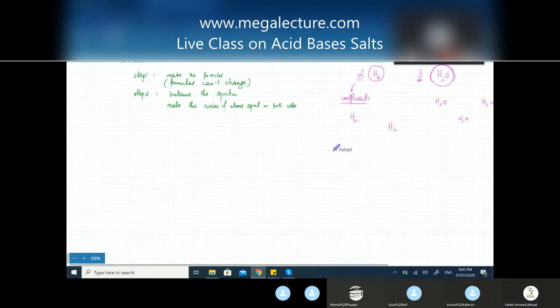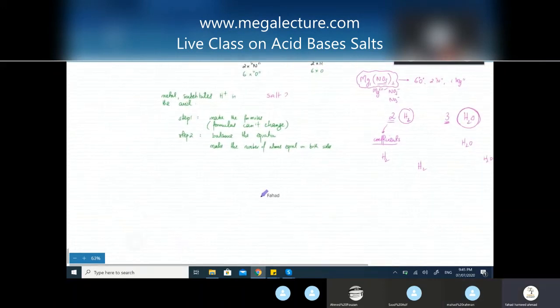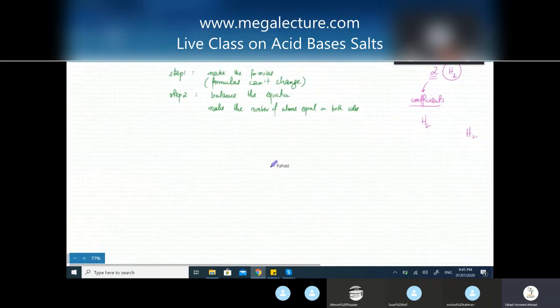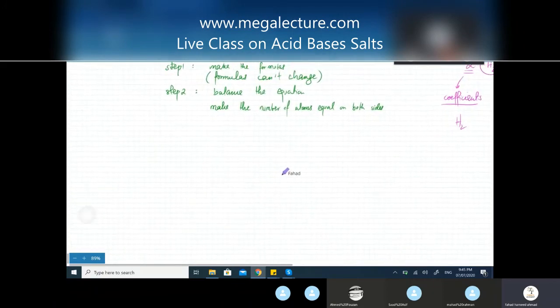Yes, sir. So remember these 2 steps. Just keep it simple. First thing is make the formulas. And when you balance the equation, let me add this as well. The only thing you can do is change the coefficient. Okay, you can't do anything about the formulas.